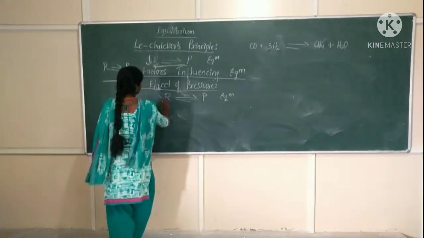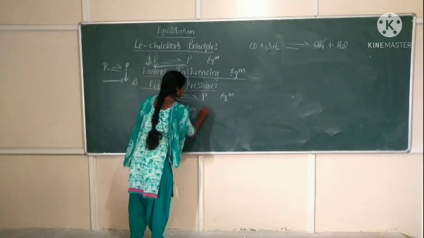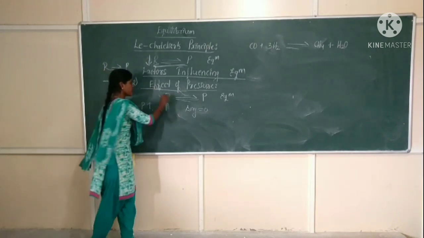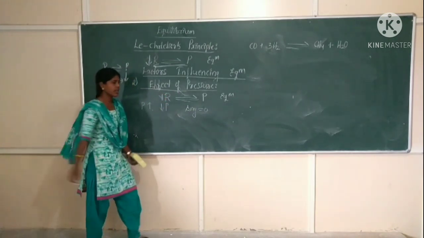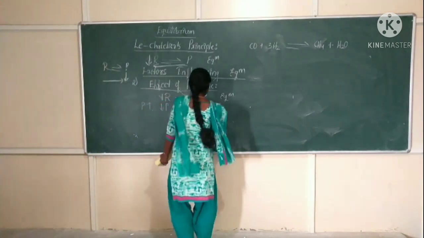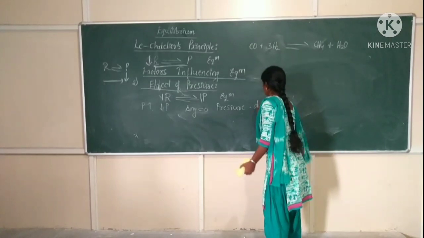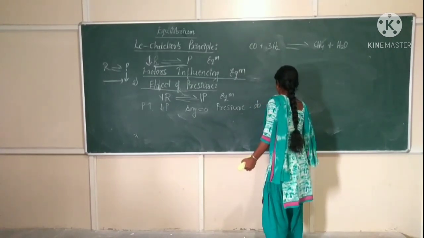When you have an equal number of moles of reactant and product, that is when delta n is equal to 0 for your reaction, for example, if the number of moles of reactant is 1 and the number of moles of product is 1, at that time pressure does not affect the equilibrium.